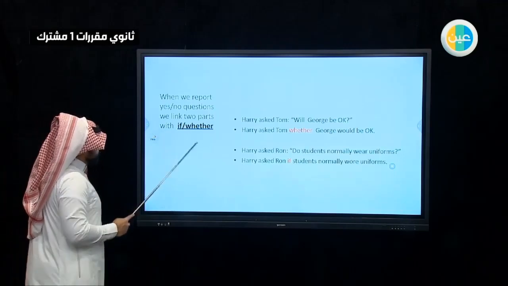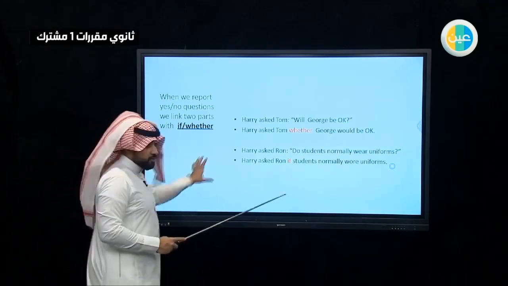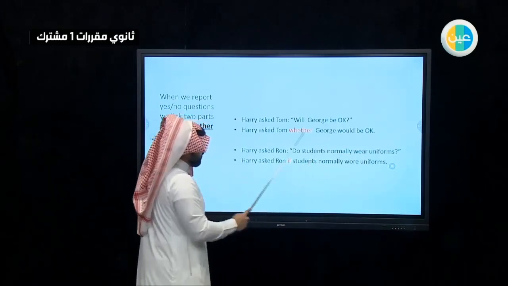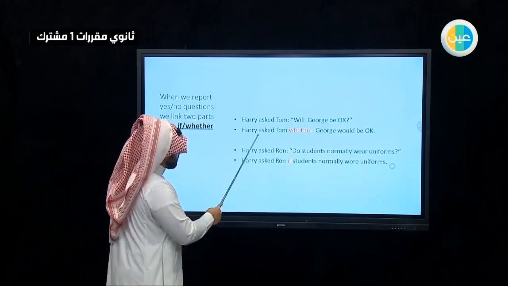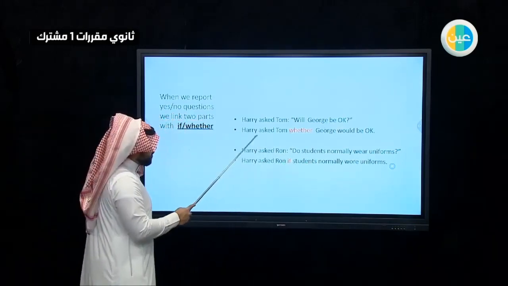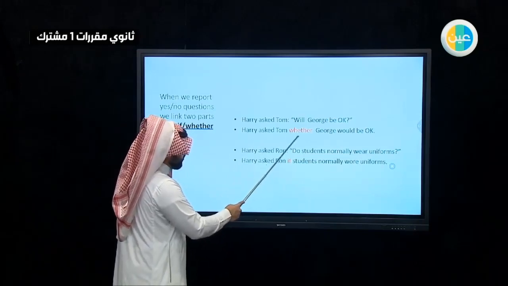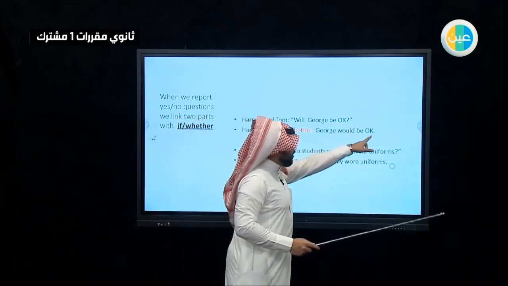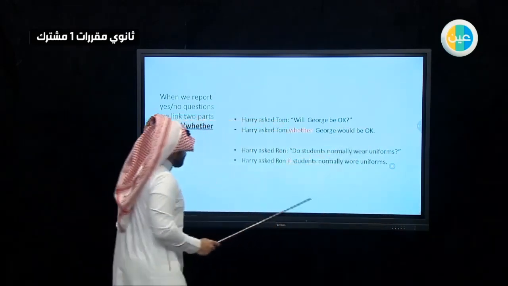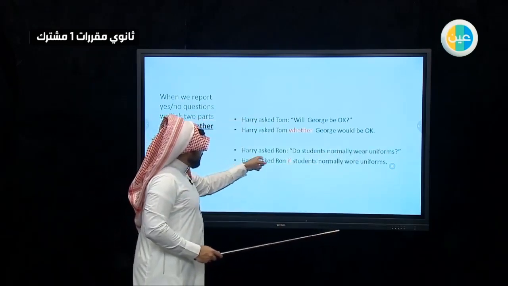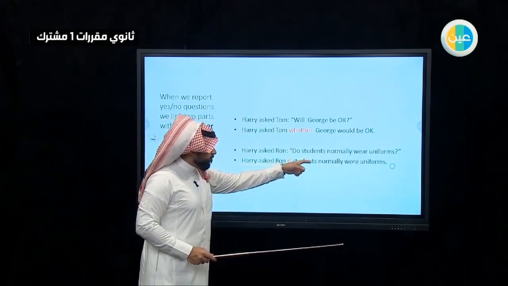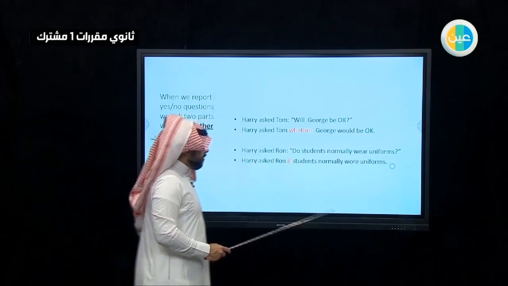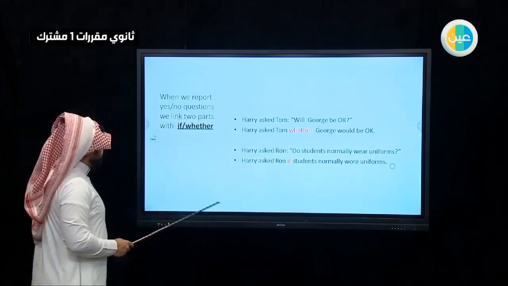When we report a yes/no question, we link the two parts with if or whether. So as I said before, for example here, Harry asked Tom, will George be okay? So this is a yes/no question. When we change it to reported speech, Harry asked Tom whether George would be okay, and we didn't put a question mark. We just put a full stop or period. The other one, Harry asked Ron, do students normally wear uniforms? Harry asked Ron if students normally wore uniforms. So here we used whether, and here if, and they are almost the same.